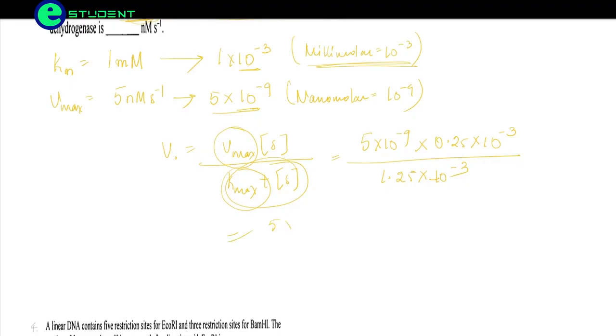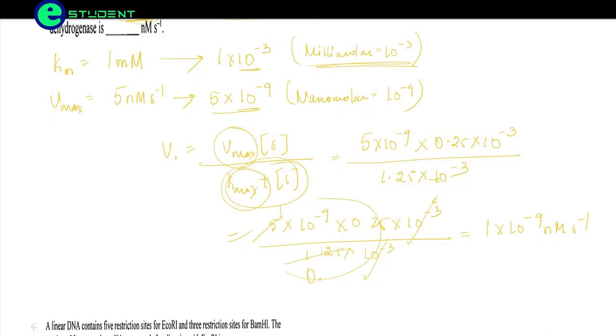We'll be getting 5 into 10 to the power minus 9 into 0.25 into 10 to the power minus 3 divided by 1.25 into 10 to the power minus 3. Here 10 to the power minus 3 and 10 to the power minus 3 get cancelled, and after calculating all of this, we will be getting the value of 1 into 10 to the power minus 9 nanomolar second inverse.